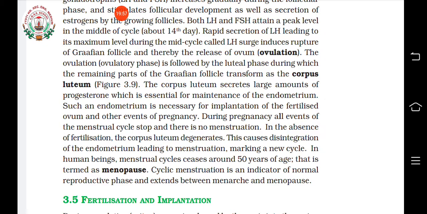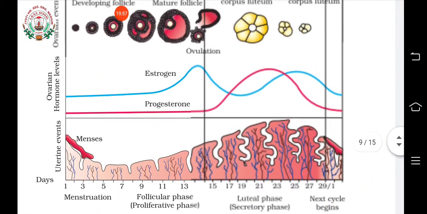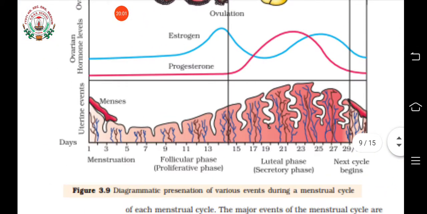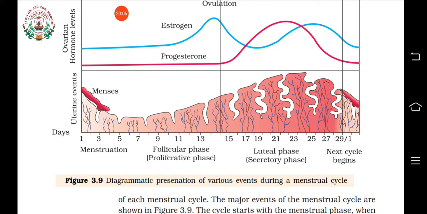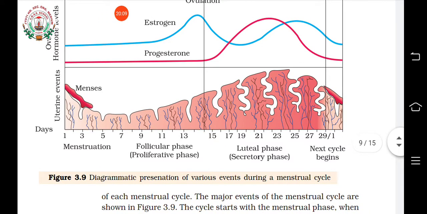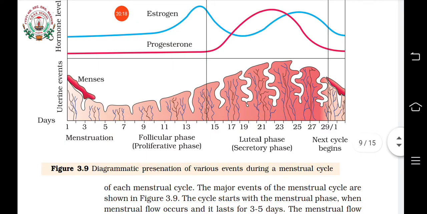So is it clear to you? So once again, let's see. There are different phases like menstruation. So from any phase you can start. Okay, so menstruation, 3 to 5 days it will be there, and during menstruation what is happening? The endometrium layer of the uterus gets degenerate. Okay, blood vessels which are all formed will get degenerate, and that results in the menstrual flow. And this will be followed by the follicular phase.